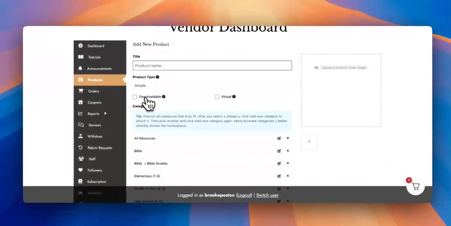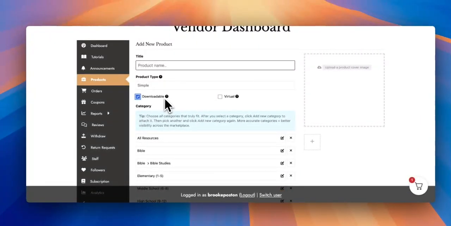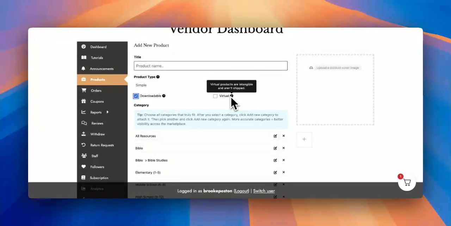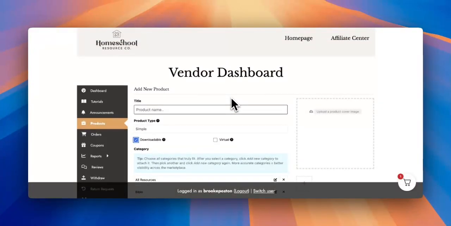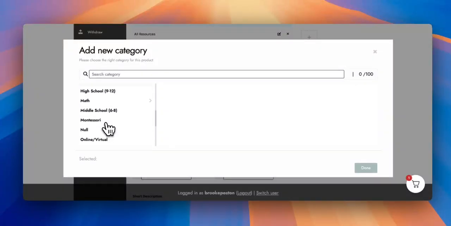And when you're doing your products here, you'll see virtual products are intangible and aren't shipped. They are also classes and products. So you can choose downloadable, which is going to give them the file, but only choose virtual if it's something that they can access online from their computer. If it is a fillable PDF, then you can say it's a virtual product. But if it is not, then your product does not fit in that category.